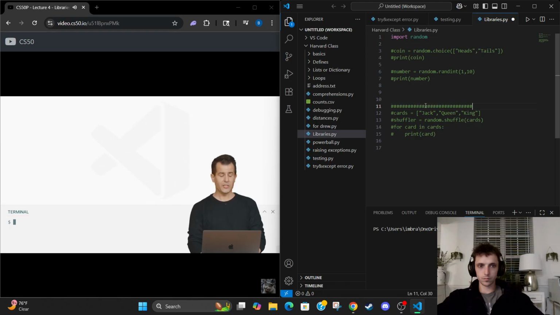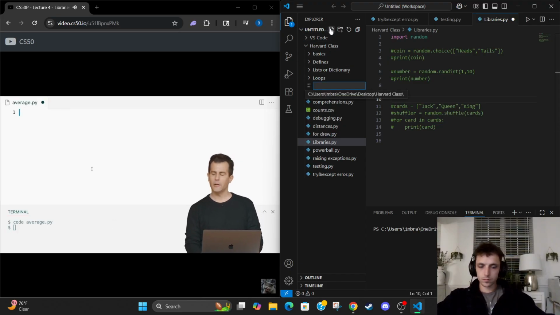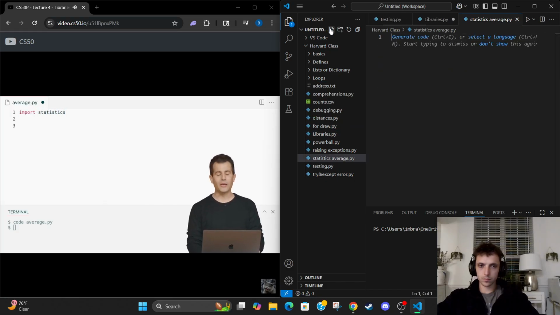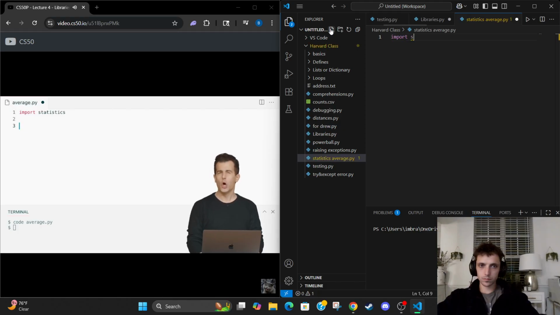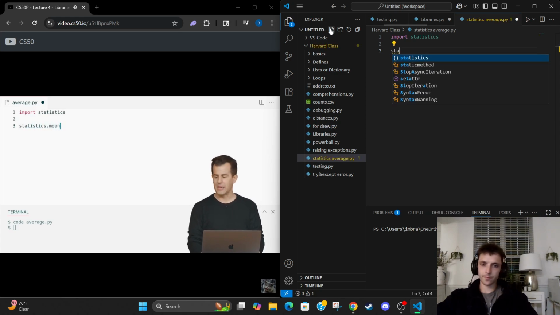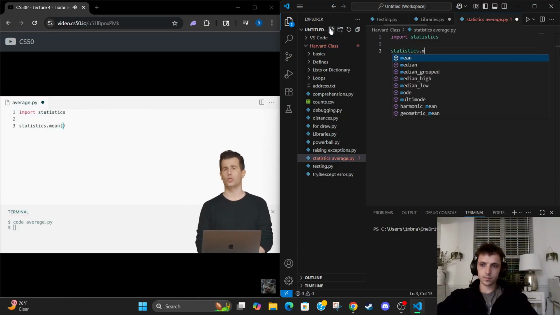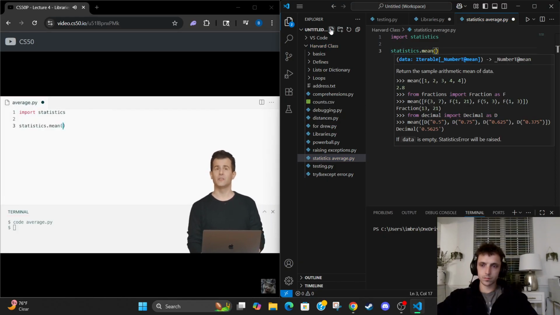Let me go ahead and in VS Code in my terminal window, open up a new file called average.py. And at the top of this file, I'm going to import a different library this time, namely the statistics module in Python. And now I'm going to go ahead and call a function that I know comes in that module, namely mean, for the average of some values. And I'm going to call statistics.mean. And I'm going to pass into this function mean a list of some values.